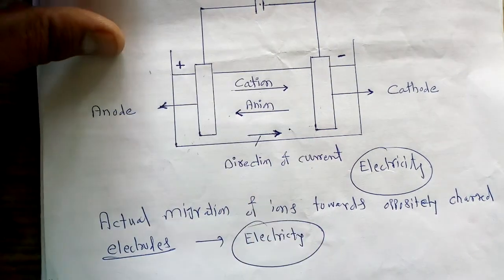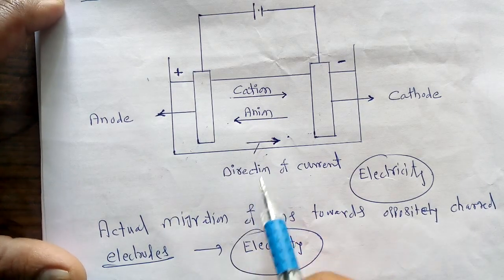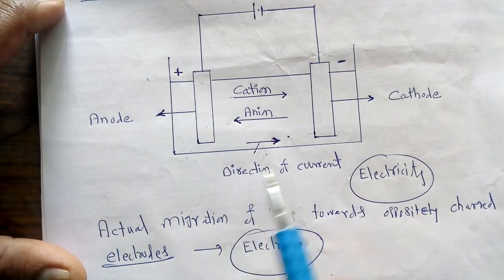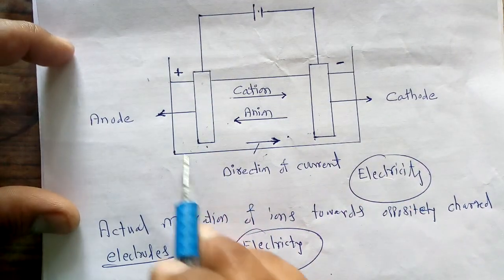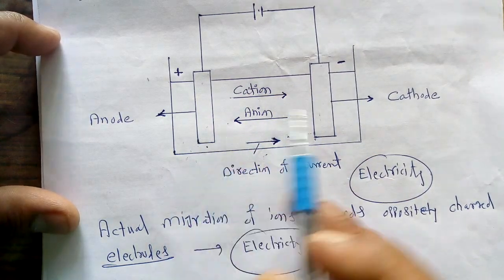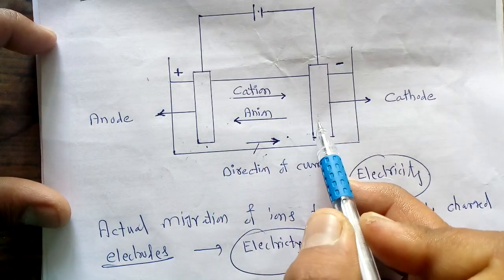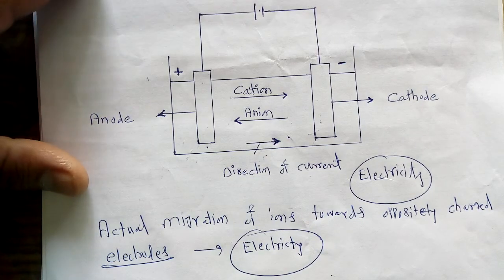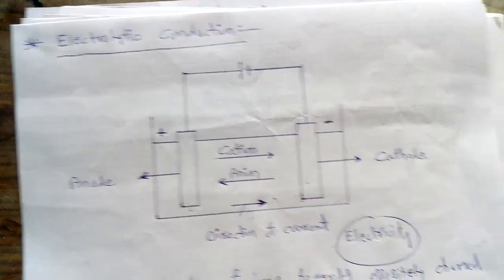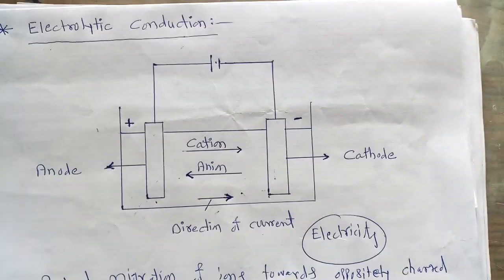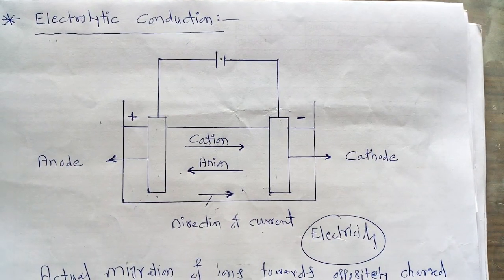Whenever electricity is conducted by a solution, we can say that current flows from the positive electrode towards the negative electrode. And in this aqueous solution, a change in the concentration of the solution takes place in the vicinity of the electrodes. So this simple phenomenon of conduction is called electrolytic conduction, because this conduction involves the actual migration of ions from an electrolytic solution.